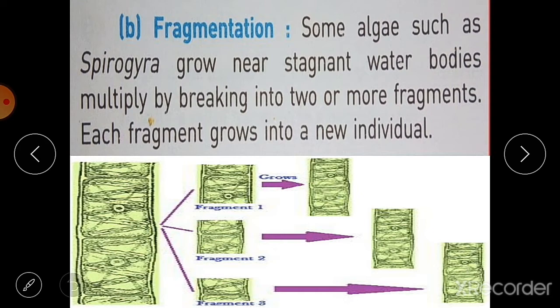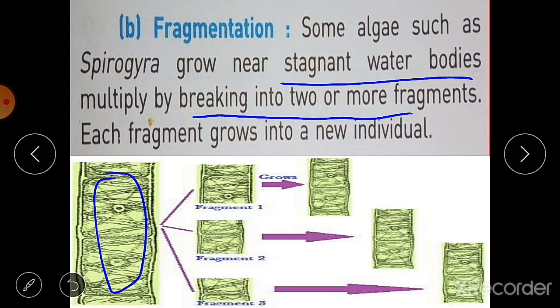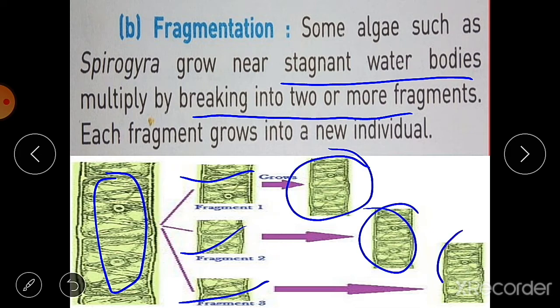So Spirogyra grows near stagnant water bodies, we know that, and it multiplies by breaking into two or more fragments, and each fragment grows into a new individual. In the diagram you can see here, this is the Spirogyra and it breaks into these three parts. Three fragments there, and each fragment then grows into a new individual Spirogyra. So this method of asexual reproduction is known as fragmentation.